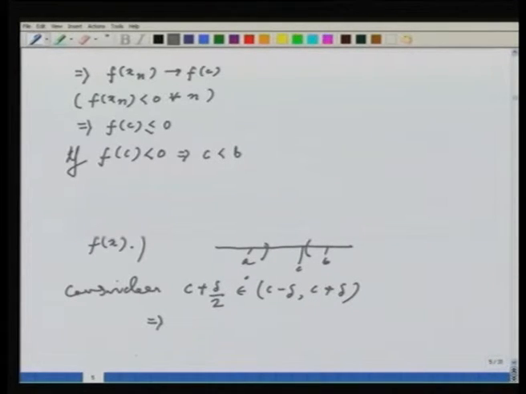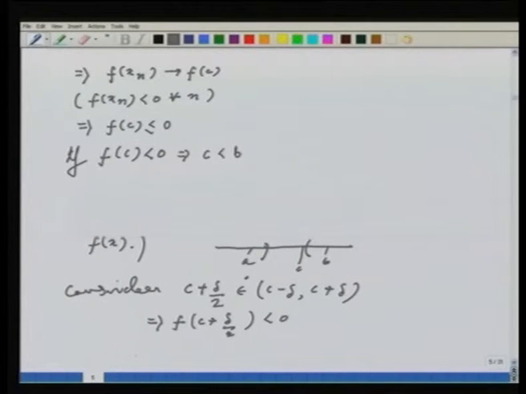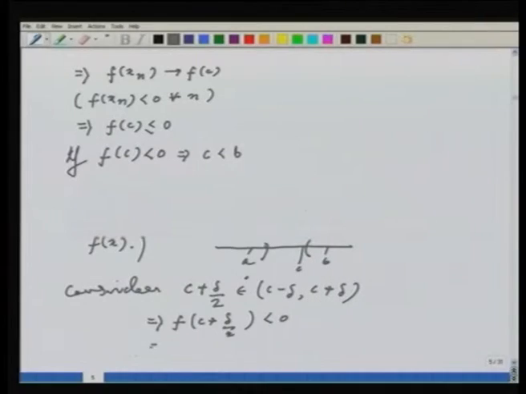This implies that f of c plus delta by 2 is also less than 0, because I said that f of x is less than 0 for all x in the interval c minus delta, c plus delta. Okay, but then this implies c plus delta by 2 belongs to E by my definition, because E consists of all the points where f of x is less than 0.